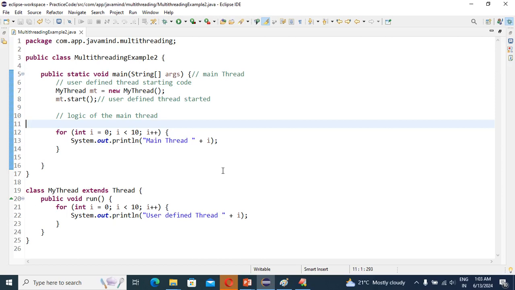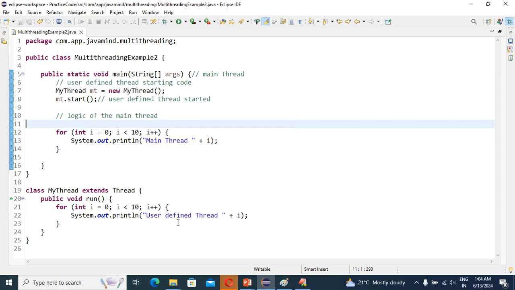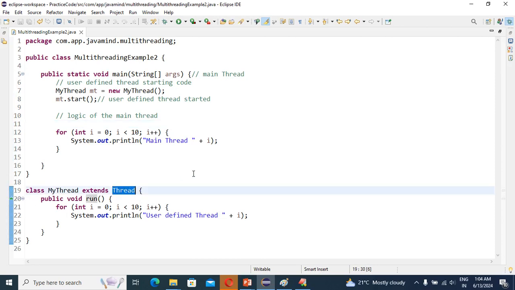Okay. So guys, when we call mt.start, which class's start method is executed? The Thread class only, right? The Thread class start method will execute.